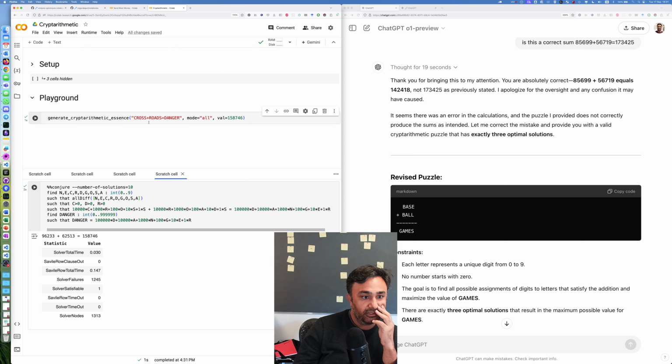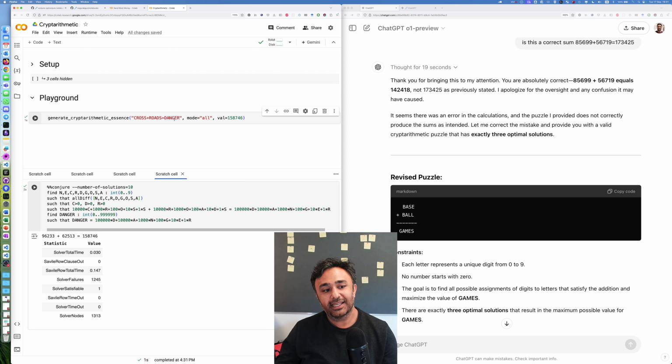This problem, cross plus roads equals danger. That's a good example then. I can use this in teaching. This has exactly the same property as send more money. It has a single solution, whether you are optimizing or not.